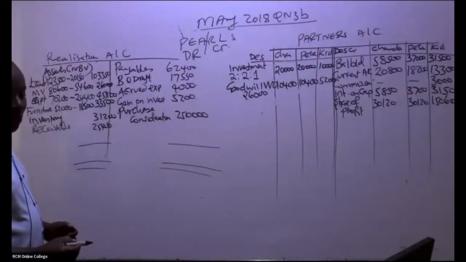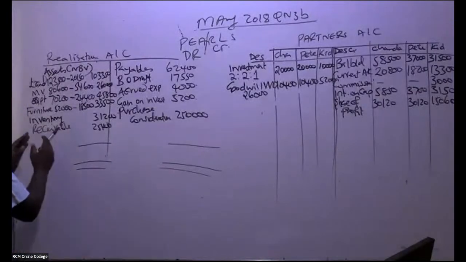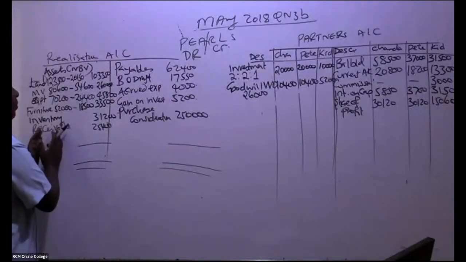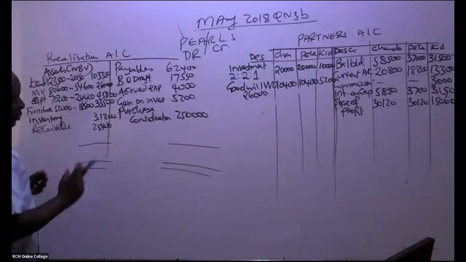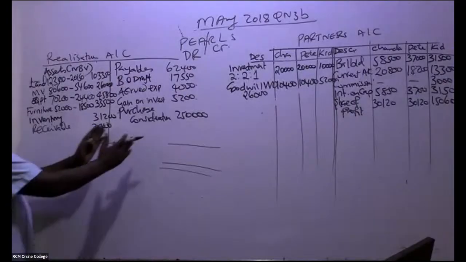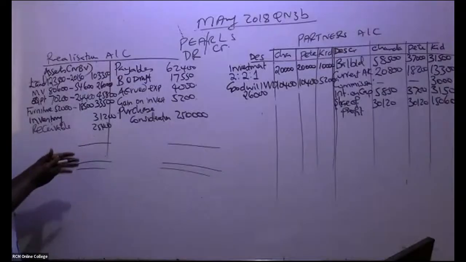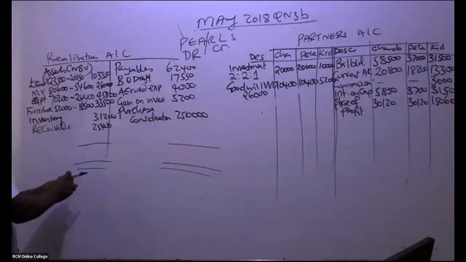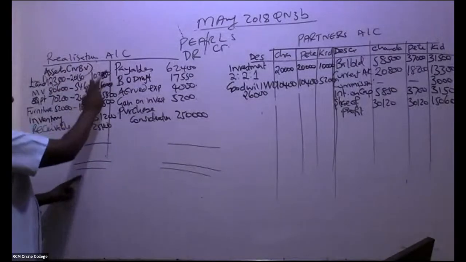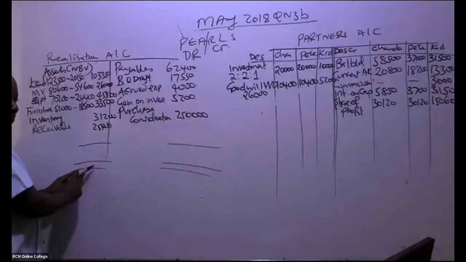Go ahead and balance this account. If, for example, we get the balancing figure being here, it will be a debit here, and you take it to your P&L. If it's here, it will be a loss. So which side is bigger? Somebody in this case here, go ahead and add this side. Give me a number to write here.